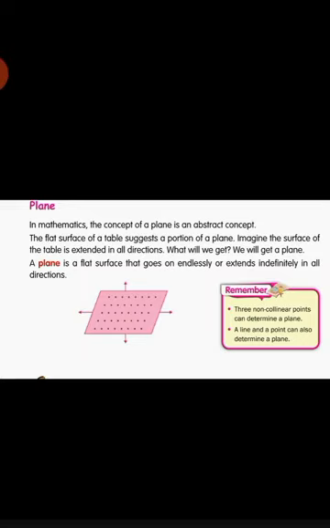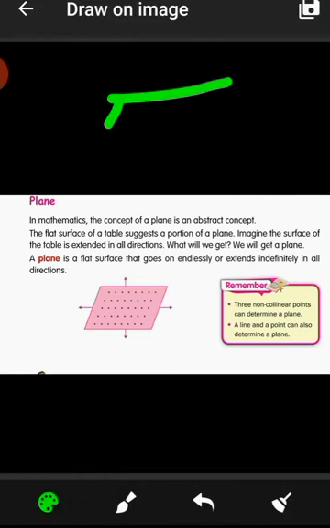Now the next concept is the plane. The concept of a plane is an abstract concept. So what is a plane? A plane is a flat surface that goes on endlessly, or extends indefinitely, in all directions. You can take the example that a table surface suggests a portion of a plane, but we can extend it in all directions. So you can see here that is a plane.